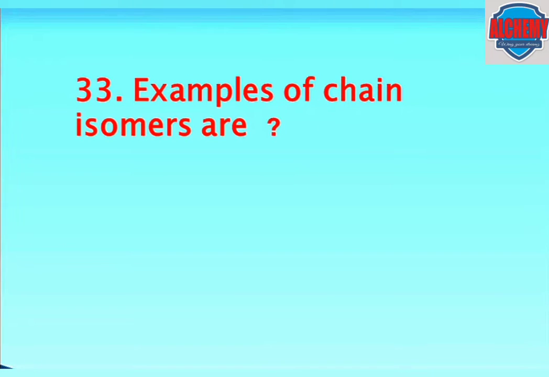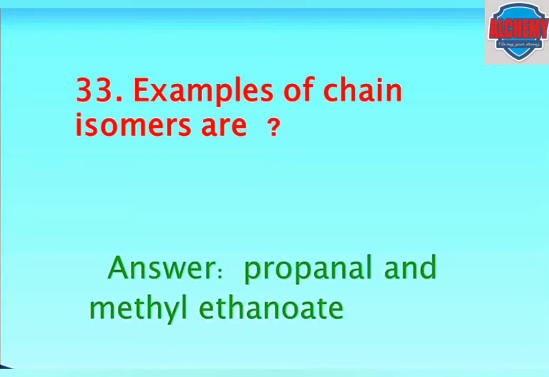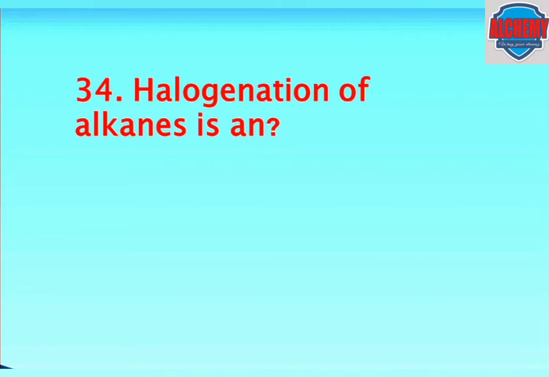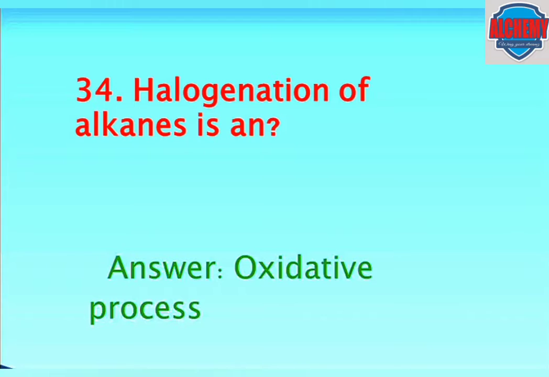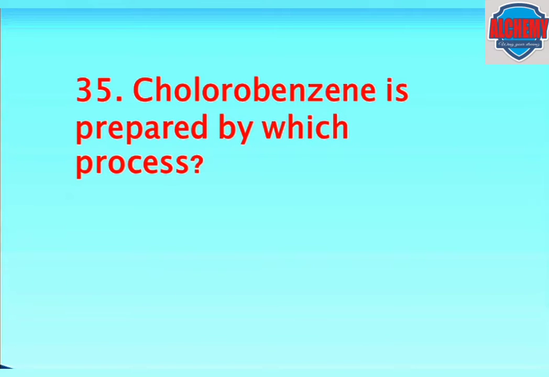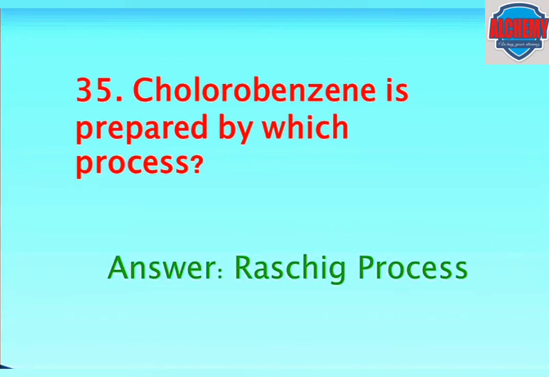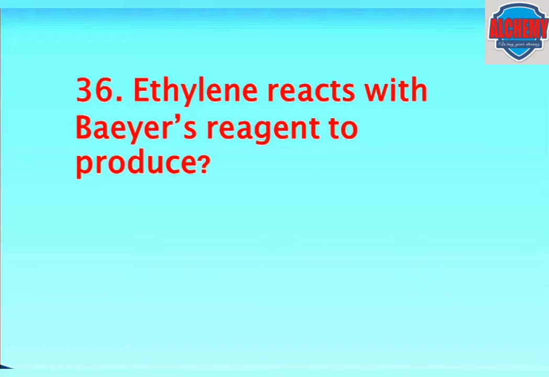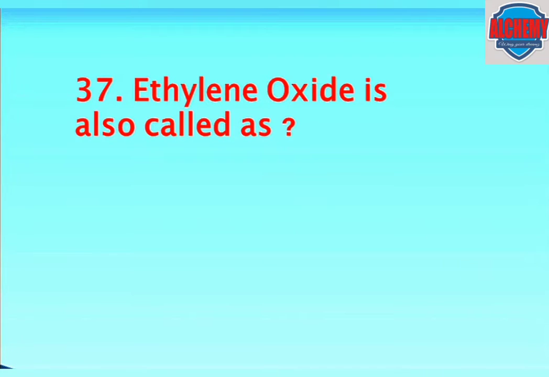Examples of chain isomers are propanol and methyl ethanoate. Halogenation of alkenes is an oxidative process. Chlorobenzene is prepared by which process? The answer is Raschig process. Ethylene reacts with Baeyer's reagent to produce. The answer is ethylene glycol. Ethylene oxide is also called oxirane.